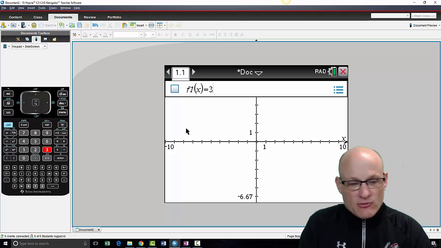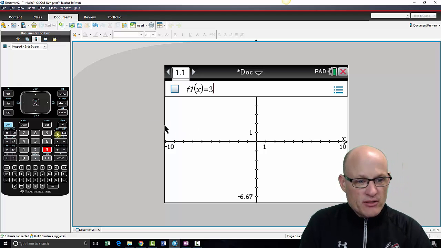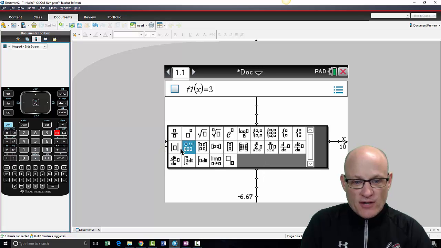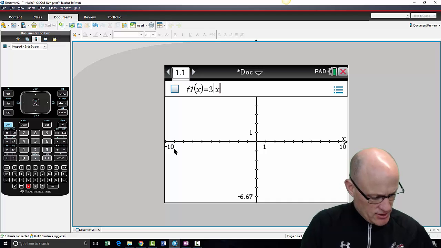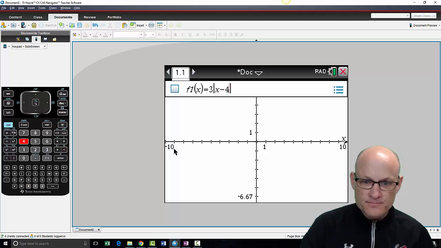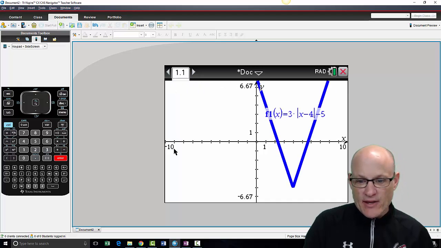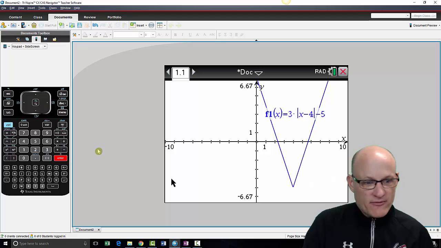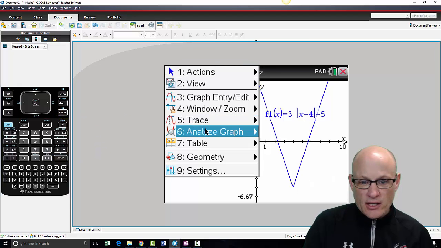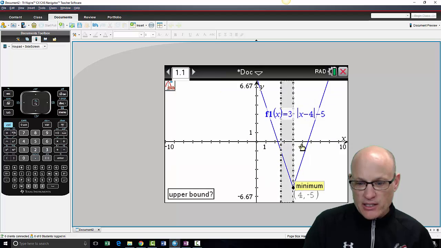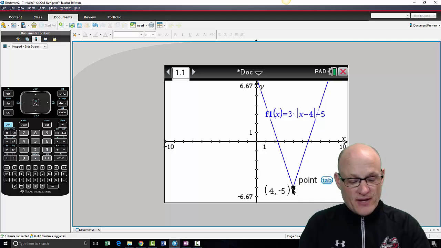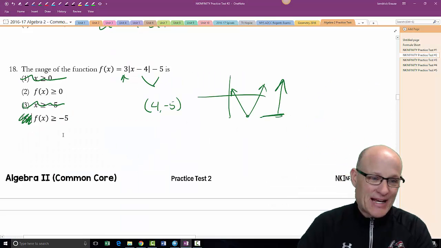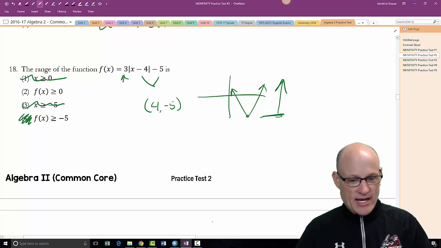3, how do you get to absolute value? Well, you click on this little crazy button right here. We're going to do absolute value of x minus 4 and then minus 5. And again, there it is. The lowest value, if you want that value, you can always go menu, analyze the graph, minimum, click, click. There it is, 4, -5, just like I said. So the lowest y value is -5, and you go up. Make sure you're not picking x values.